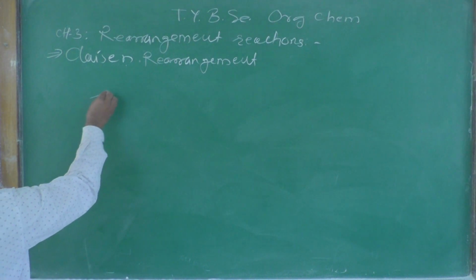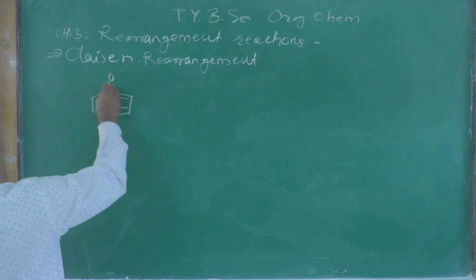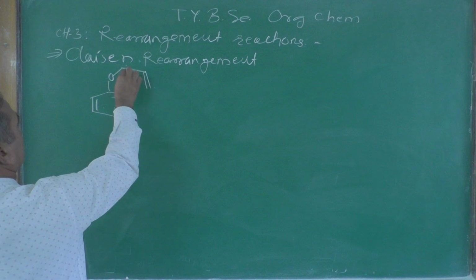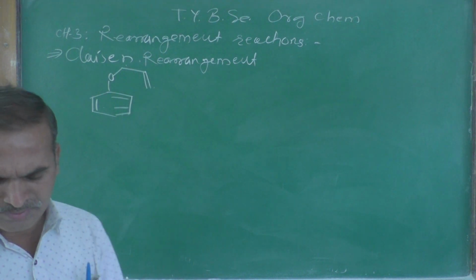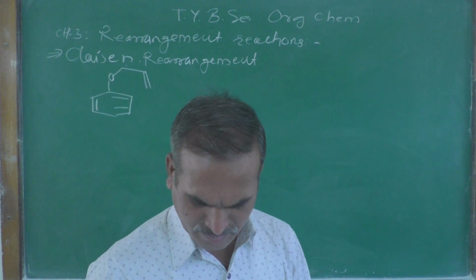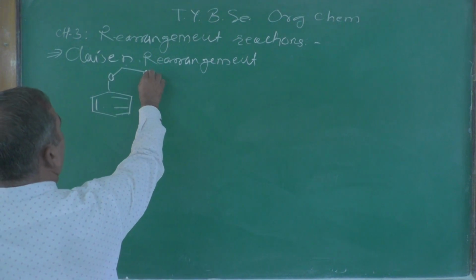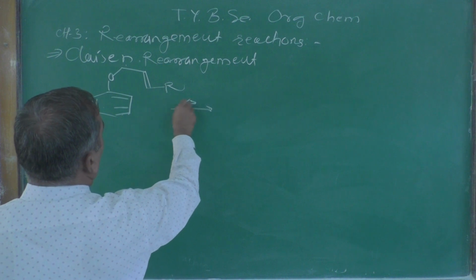Now let us look here, this is another example. O, then suppose we have this one, suppose here is an R, then how do you get the product?